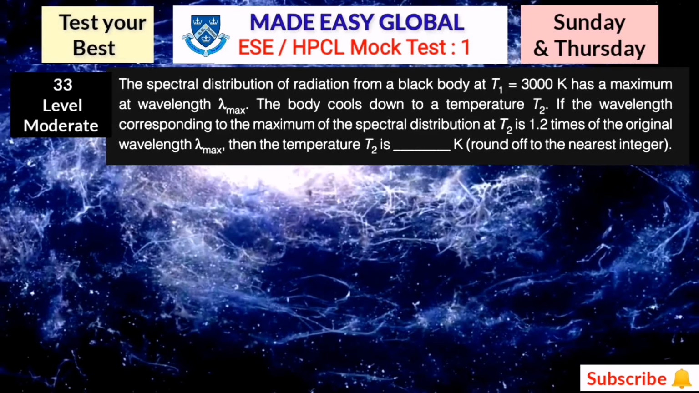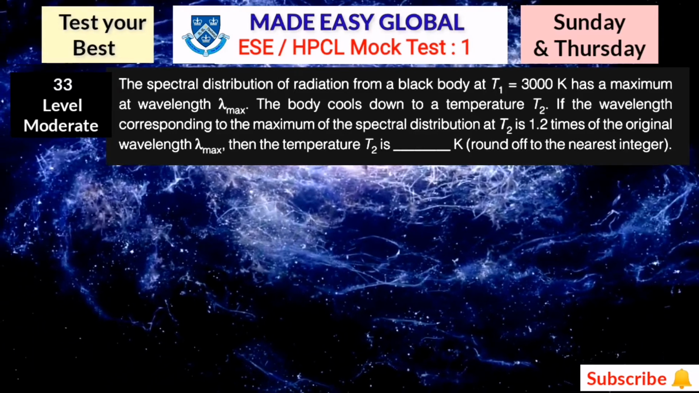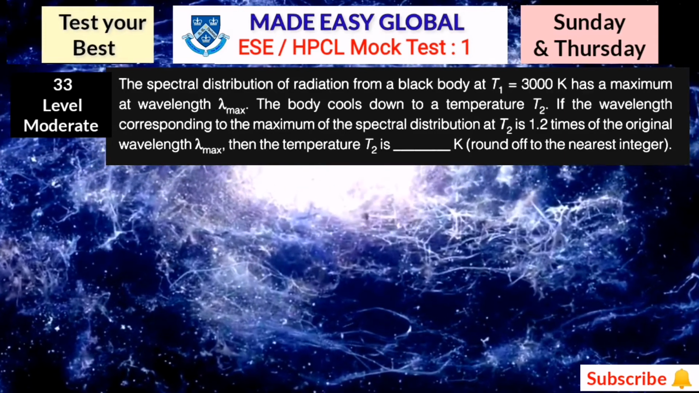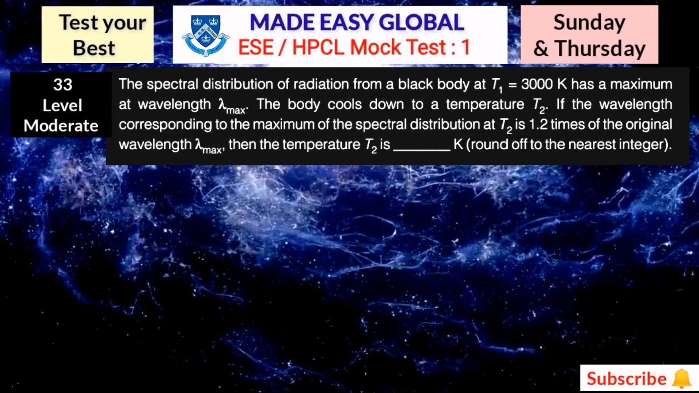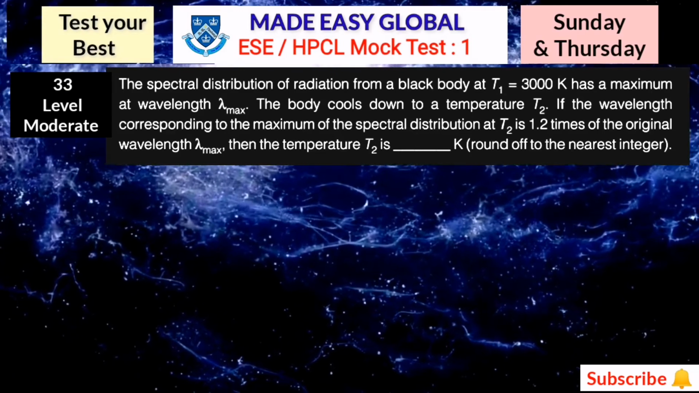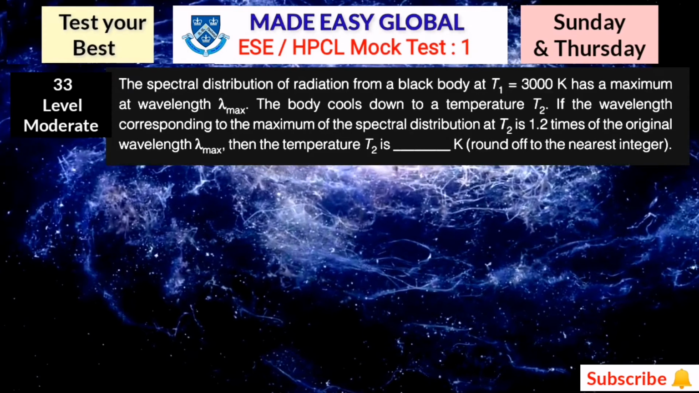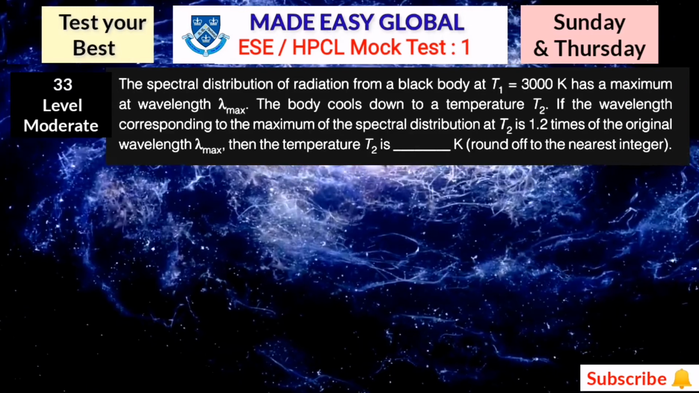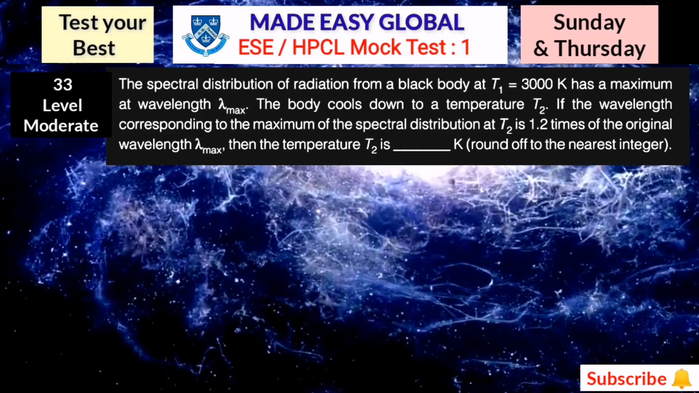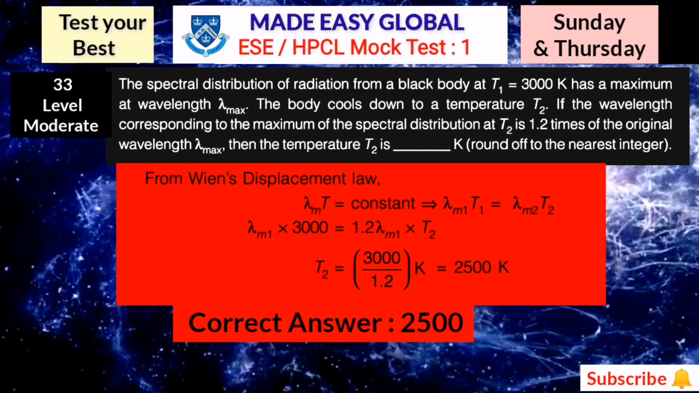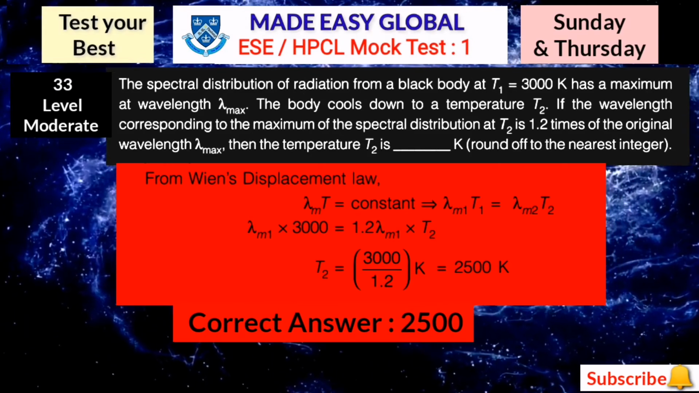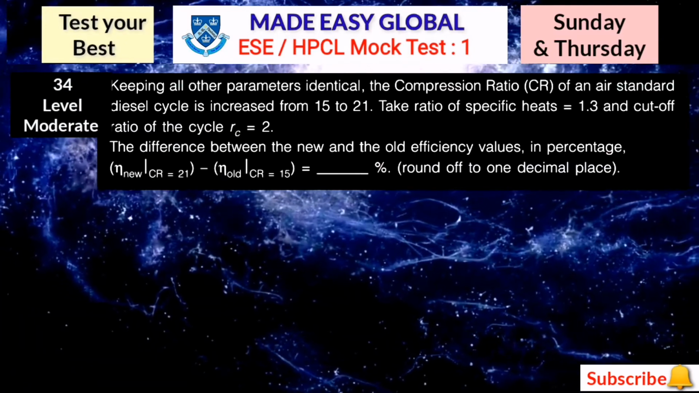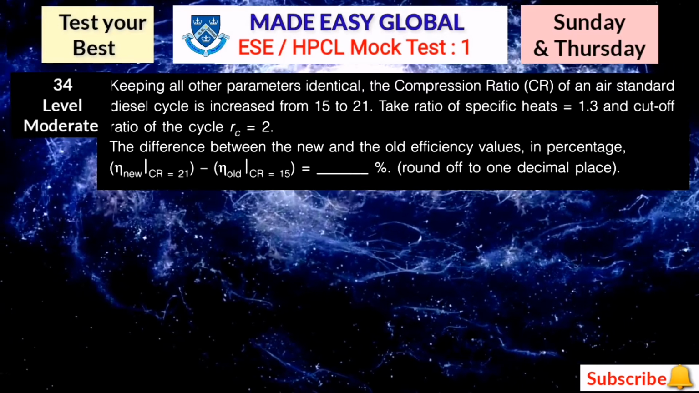The spectral distribution of the radiation from a black body at T1 equal to 3000 Kelvin has a maximum at wavelength lambda max. The body cools down to a temperature T2. If the wavelength corresponding to the maximum of the spectral distribution at T2 is 1.2 times the original wavelength lambda max, then the temperature T2 is how many Kelvin? This question is very easy. You just have to use lambda T equals constant and you will get the value of T2 equal to 2500 Kelvin.